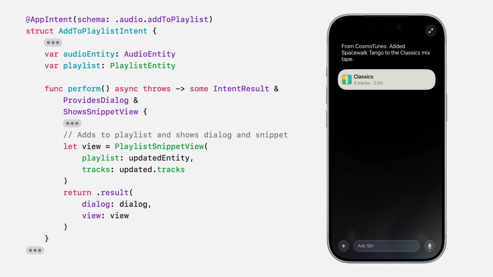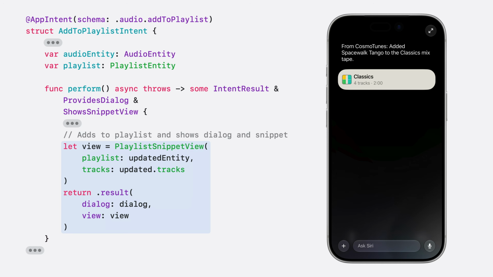To define the visual responses of some specific actions, you can use custom view snippets. Back in Add to Playlist intent, Siri already responds automatically using the entity display representation. To use a custom view, I add the shows snippet view return type to my perform method. This lets me return an intent result with a SwiftUI view, like my playlist snippet view, which displays the playlist